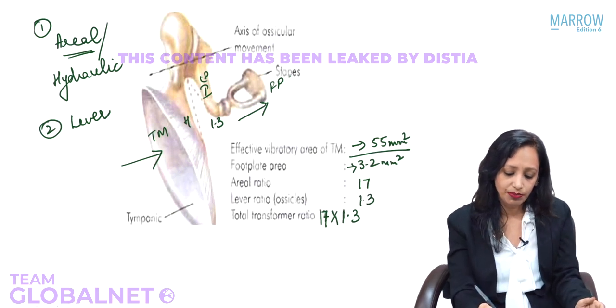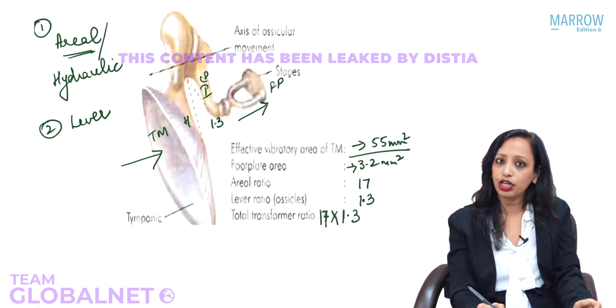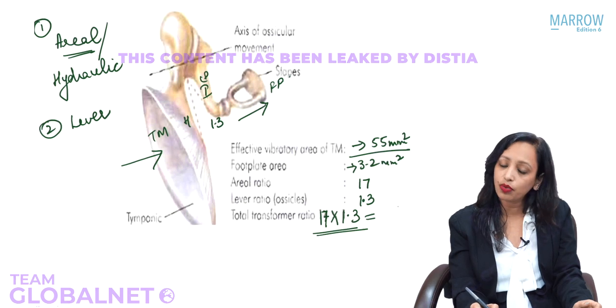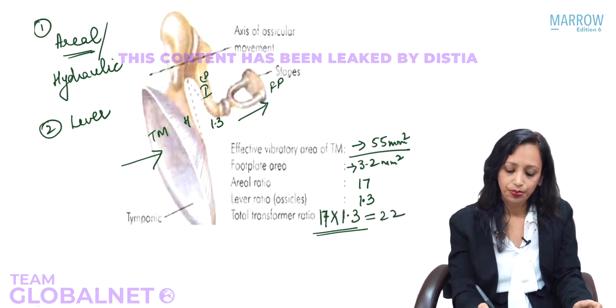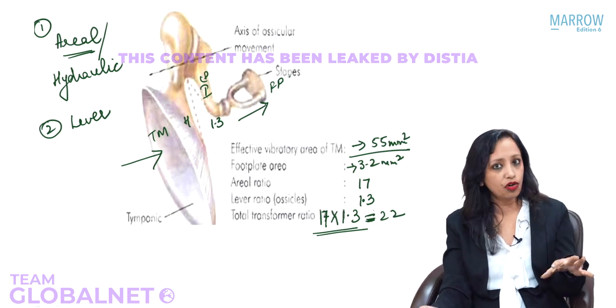So when we take the product of the areal and the lever ratio, we get the total transformer action. So that is 17 into 1.3, that is 22. That is 22. So this is what is the transformer action.